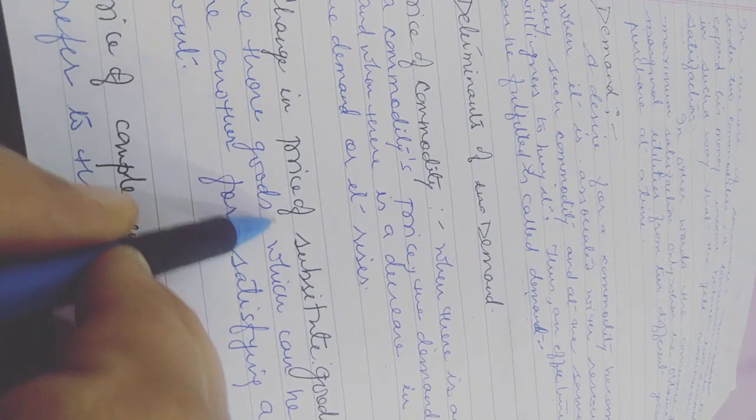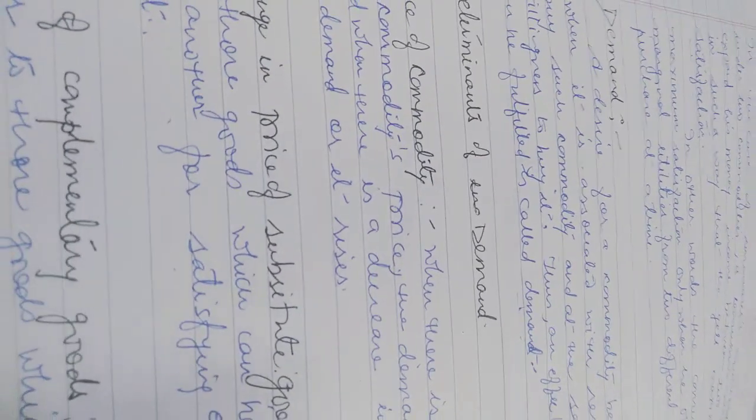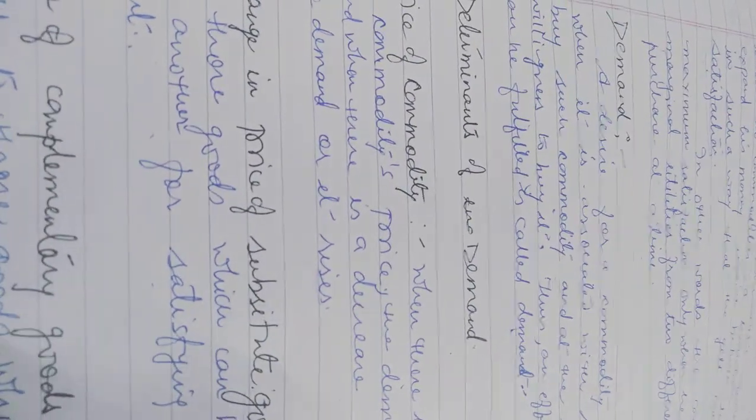Then second is change in price of substitute goods. Substitute goods means alternate goods. Substitute goods are those goods which can be used in place of one another for satisfying a particular want. An example is tea and coffee. If tea rates are increased, the customer will want to use coffee rather than tea, because the tea rate has increased and the coffee rate has decreased.